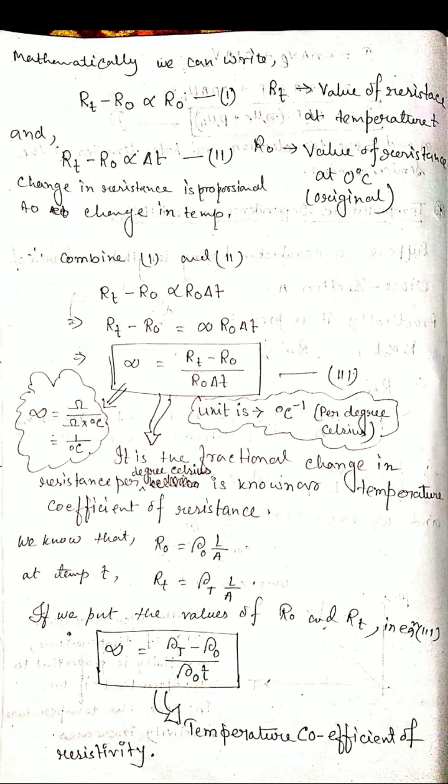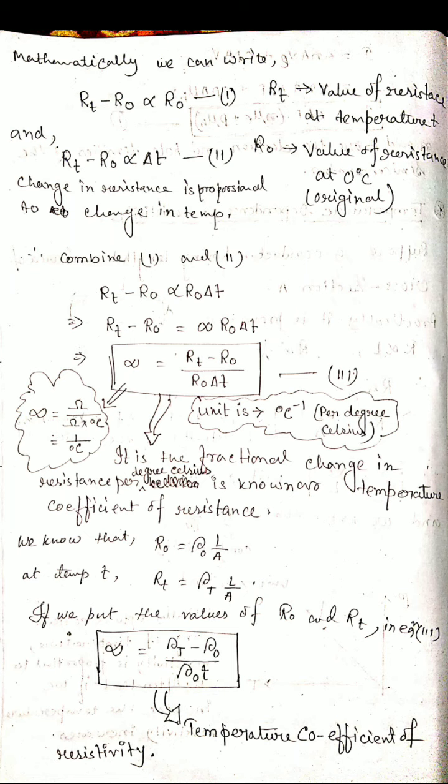So here we use the resistivity in place of resistance. So here the alpha is called the temperature coefficient of resistivity. When you write in terms of R, then that is called the temperature coefficient of resistance. But when you write in terms of resistivity, it is called the temperature coefficient of resistivity. The unit is the same, per degree Celsius.